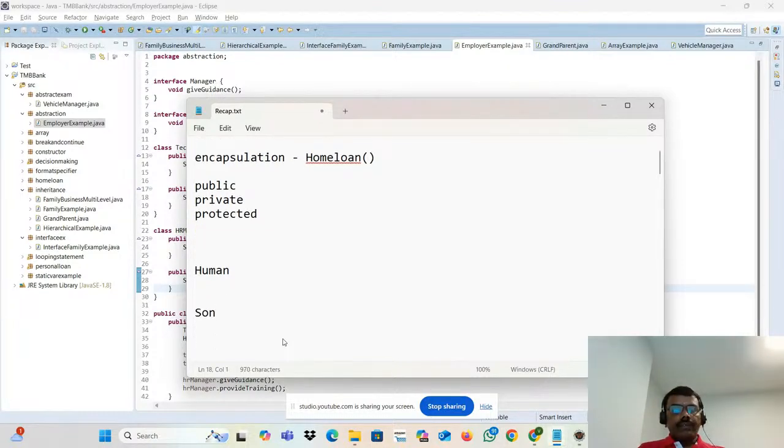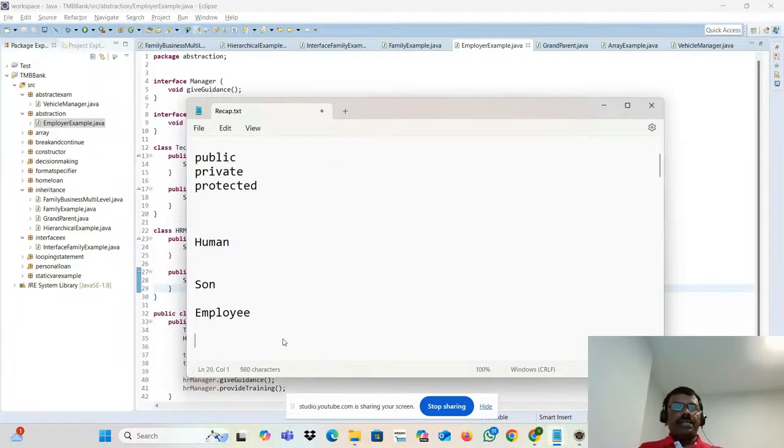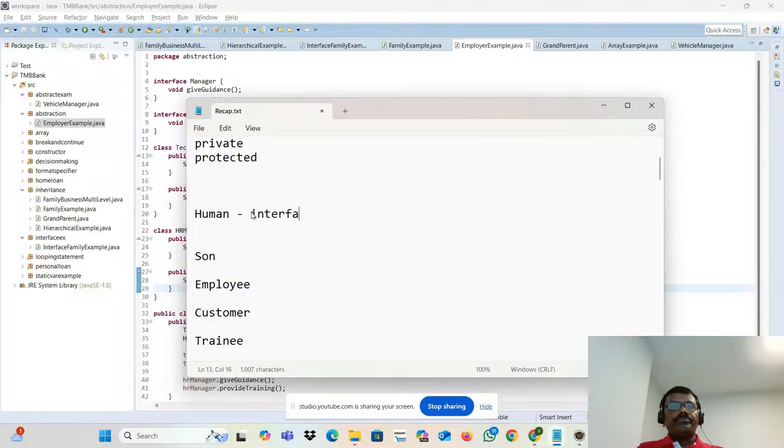If he is working with TCS, he will be an employee. If he goes to the bank, he will be a customer. If he is attending the training, he will be a trainee. Think about it: human is an interface, and this is a class. You'll wonder how it can be a class.